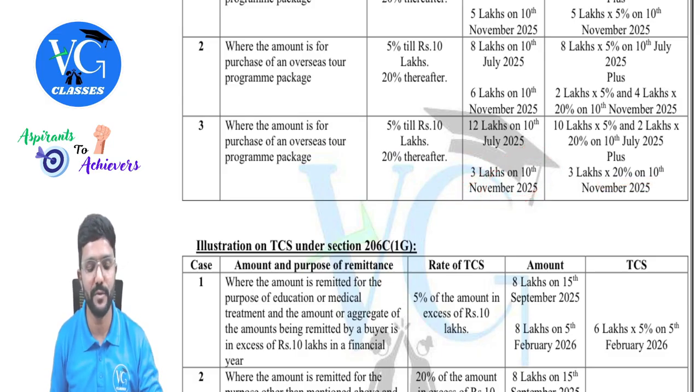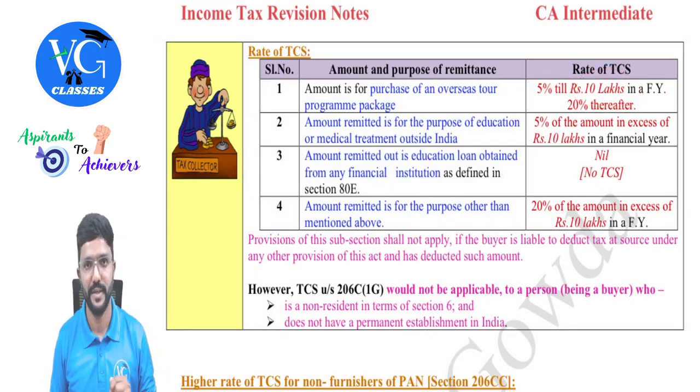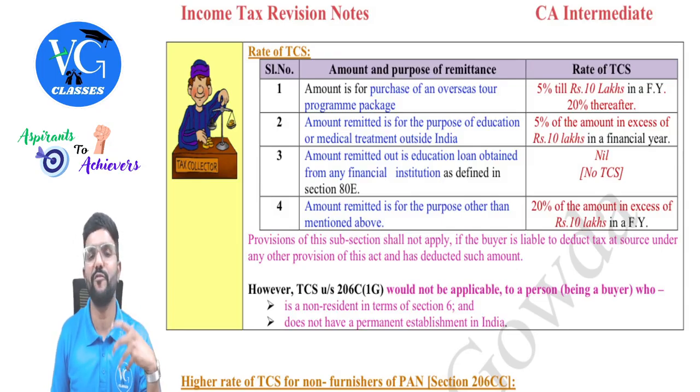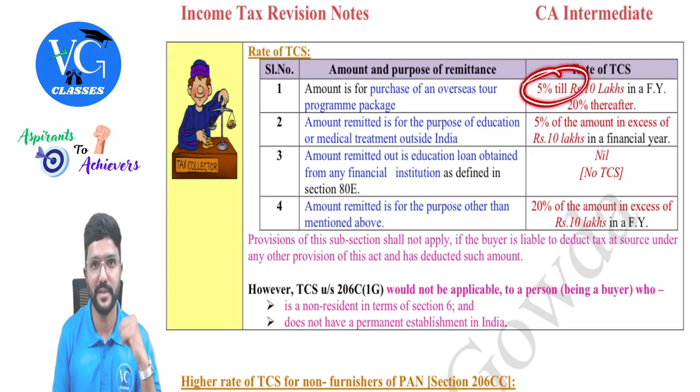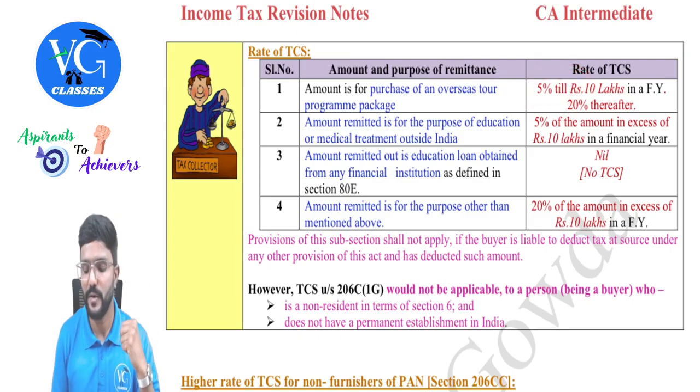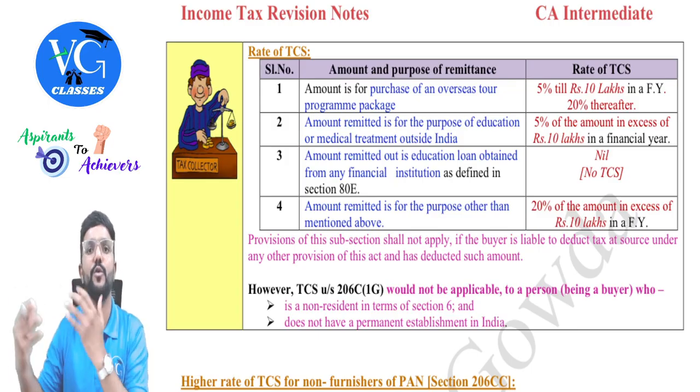In simple terms, the 10 lakh is not per package. It is per year. So if an assessee purchases a number of foreign tour packages in a year, then in aggregate up to 10 lakh on a FIFO basis, 5%. On the excess amount, it will be 20%. And it is the duty of the assessee to inform about his earlier purchase of foreign tour packages, guys, when he is going for a second or more package.